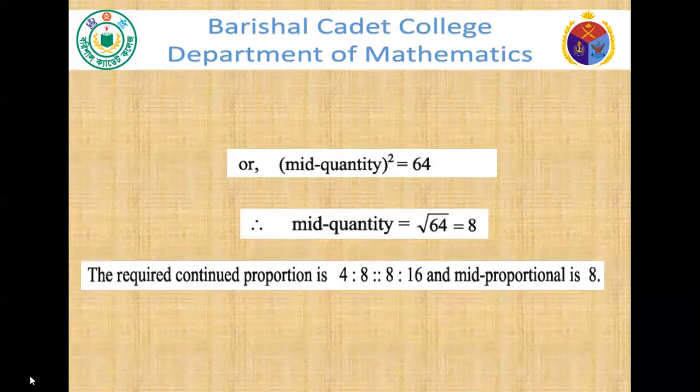The required continued proportion is 4 ratio 8 equals 8 ratio 16, and the mid proportional is 8.